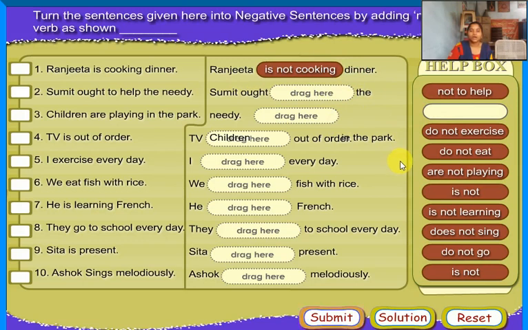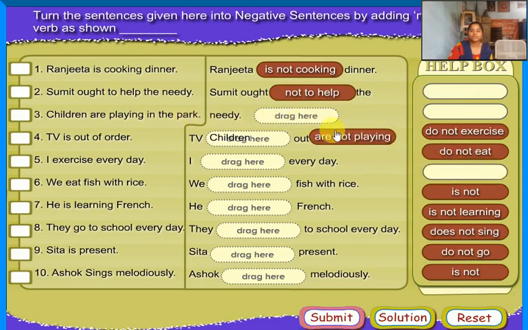Sumit ought to dash the needy: not to help. Children are playing in the park. Dash: are not playing. TV is out of order.